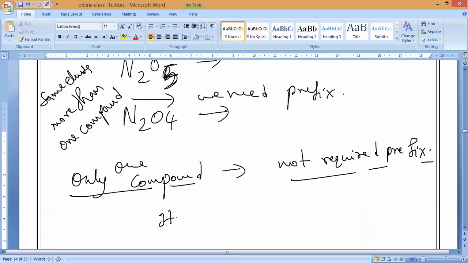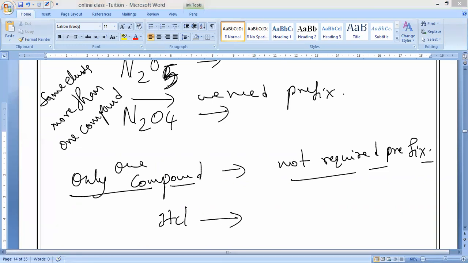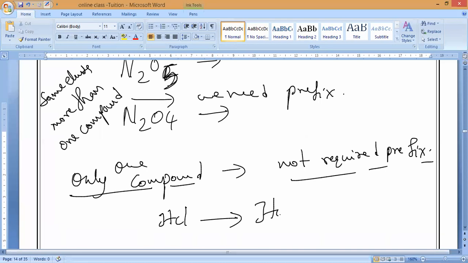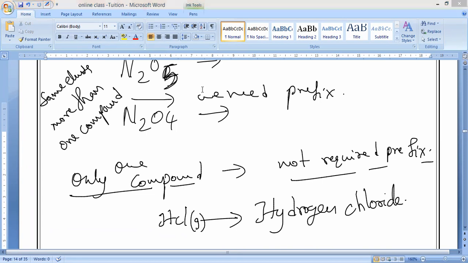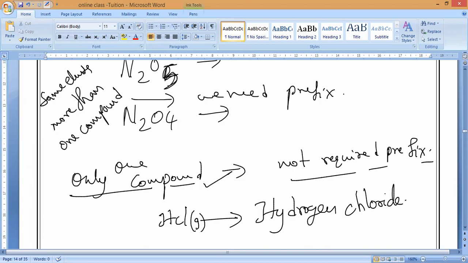For example, you can take HCl. What is the formula? What is the chemical name? Hydrochloric acid, when the gas is dissolved in water. Otherwise it is hydrogen chloride. So why can't we write it as hydrogen monochloride? Because it is the same, only one compound will form. Understand?